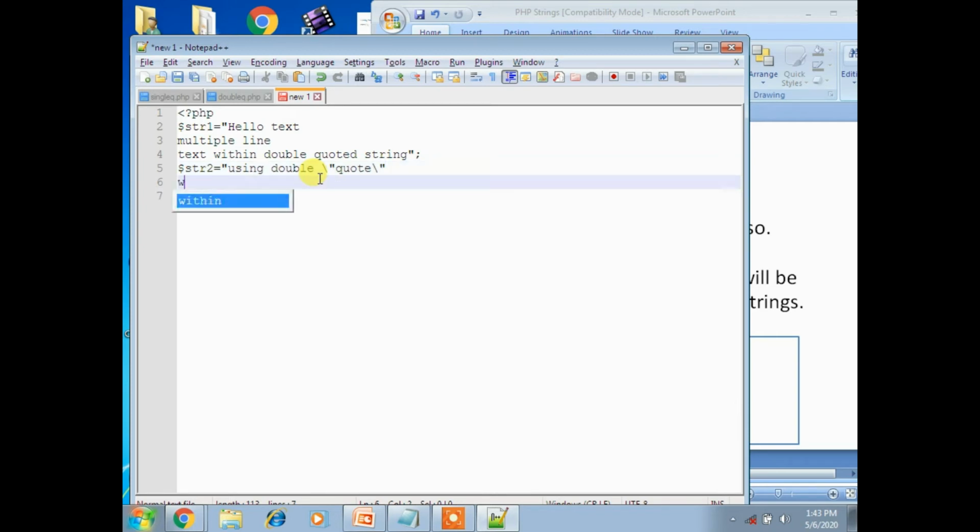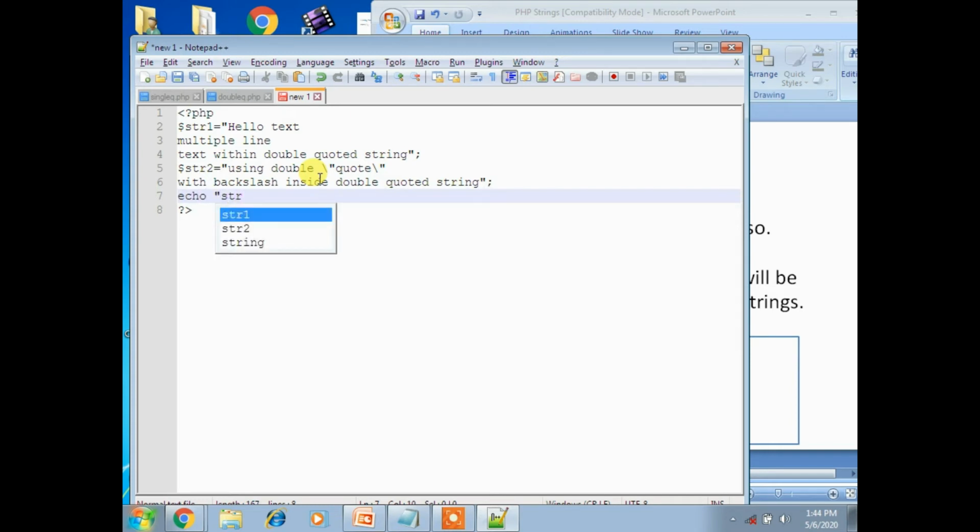And now, with backslash inside double quoted string, simply I am printing echo str1, br, str2.